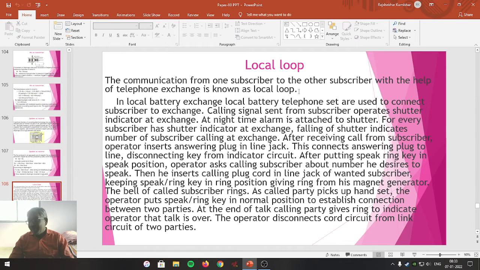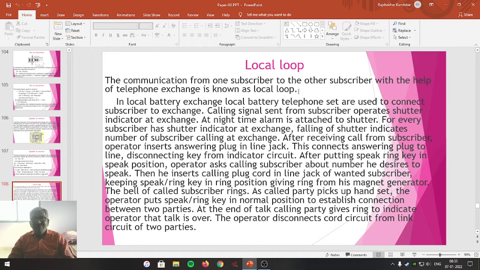We are going to study how local loop works. Means starting from the beginning of on-hook condition of the cradle, up to completion of the entire call, what exactly is going to happen between the telephone handset and the telephone exchange.